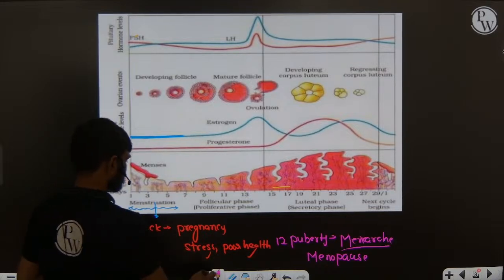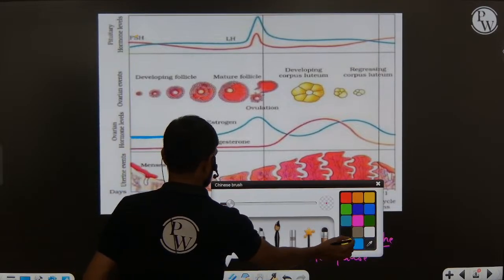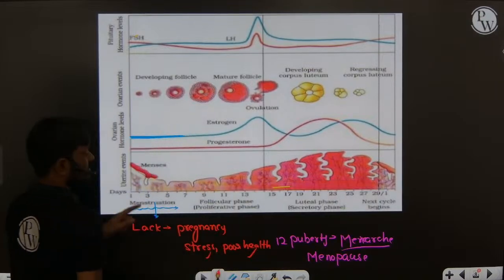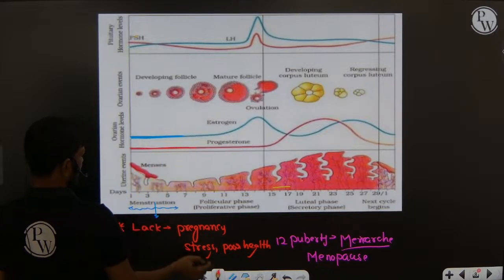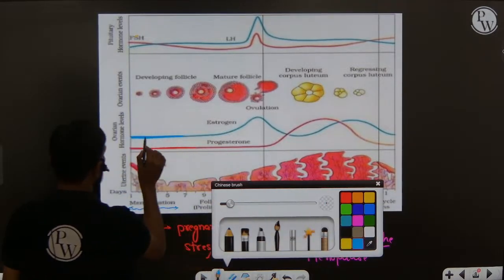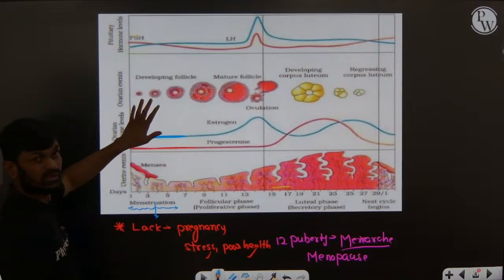Right. Now you can see there is a decreased concentration of progesterone and estrogen from the ovary.